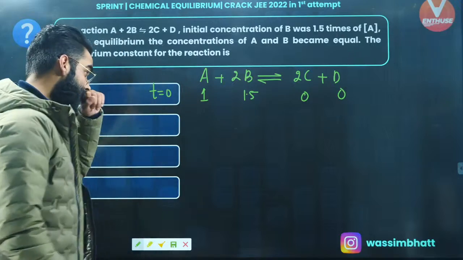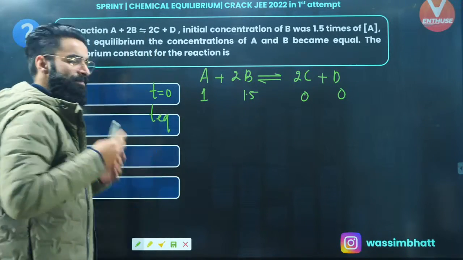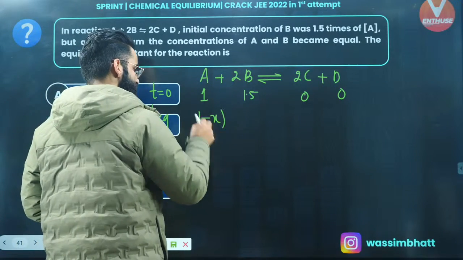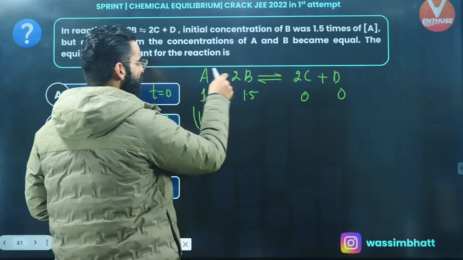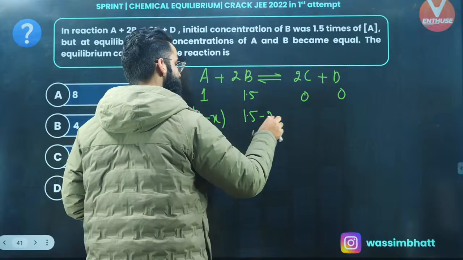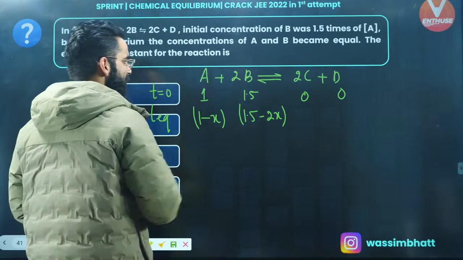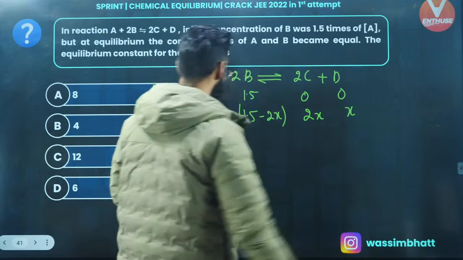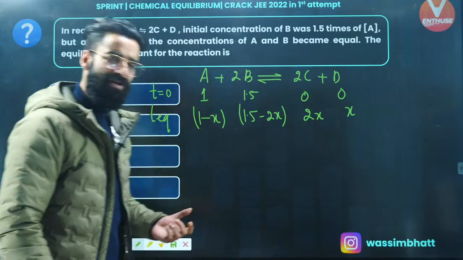Perfect. Now let's assume at equilibrium. First thing, I'm going to treat these concentrations in a similar way as I used to treat the moles, right? So this is going to be 1 minus X. This 1 minus X is the concentration of A left in the container at equilibrium. Since 1 mole reacts with 2 moles, X moles are going to react with 2X moles. So I'll be left with 1.5 minus 2X, right? This is going to be the concentration of B left in the container at equilibrium. Now 1 mole gives 2 moles, from X moles you are getting 2X, right? And this is going to be X. Perfect. So you got the concentration of each reactant and product at equilibrium.